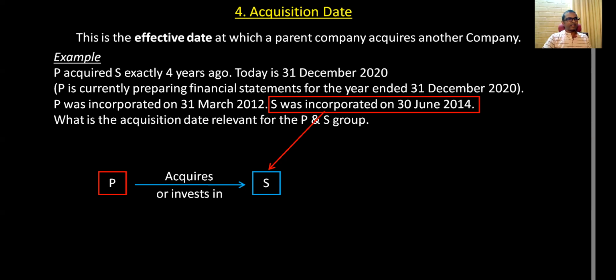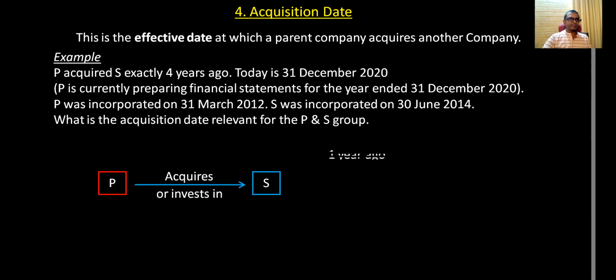Okay. And it says, today is 31st December 2020. We are currently preparing financial statements for the year ended 2020, right? And P acquired S exactly 4 years ago. So this is what we need. P acquired S exactly 4 years ago, right?